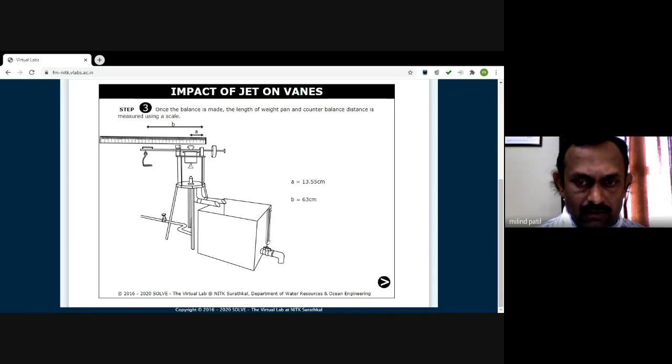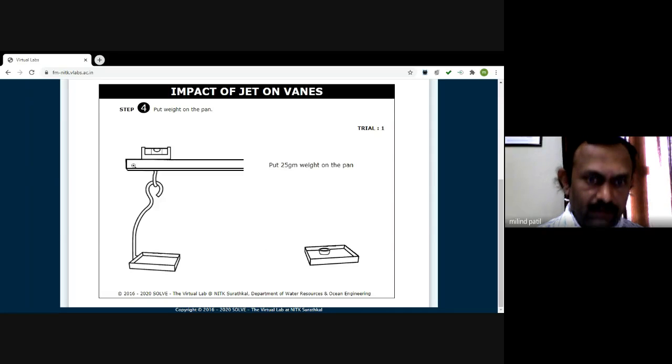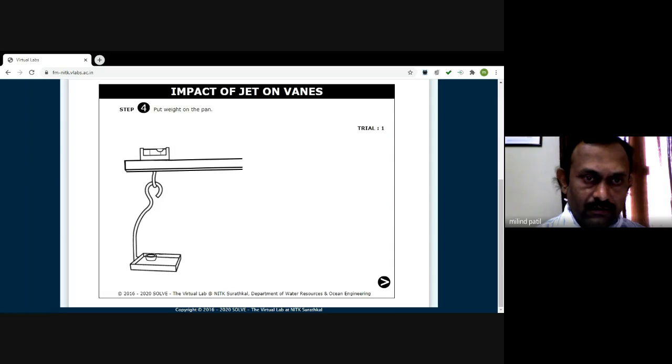Let's go further. Now we will put the weight in the pan. So how are we going to put the weight in? Let's zoom in. Put this weight in the pan. The spirit level is now disturbed, but we will adjust it using the counterbalance.